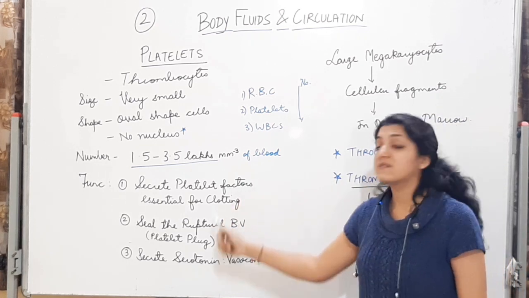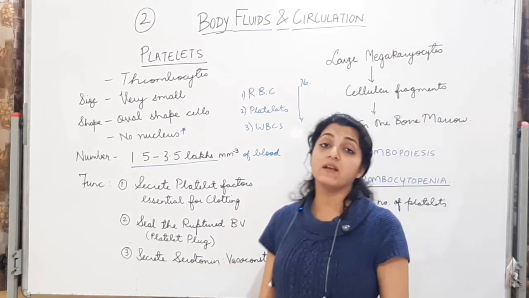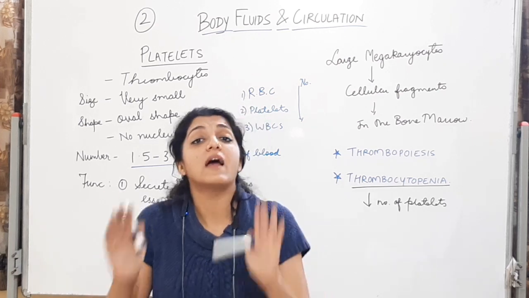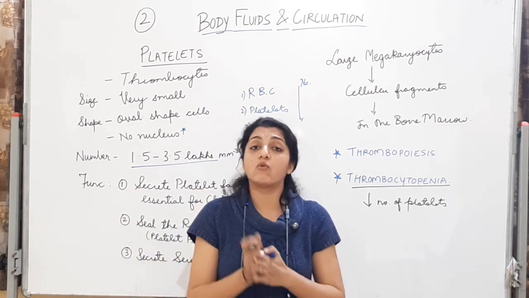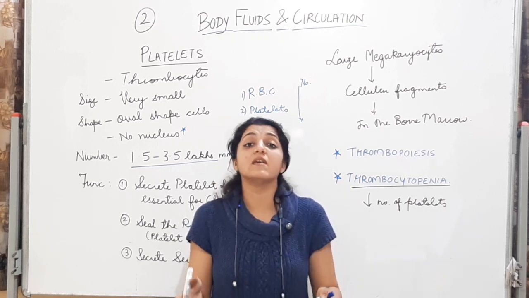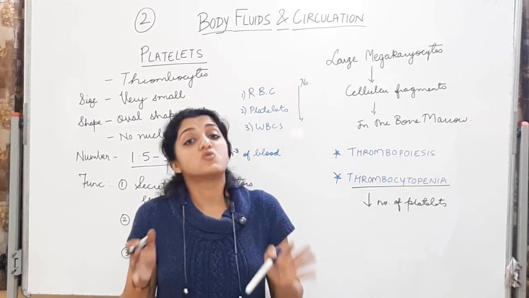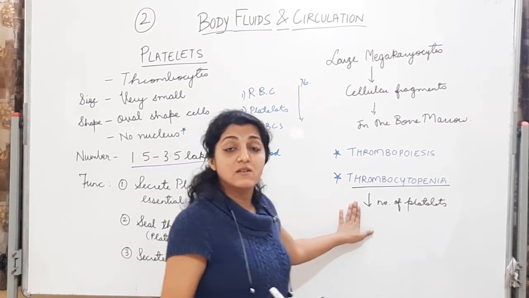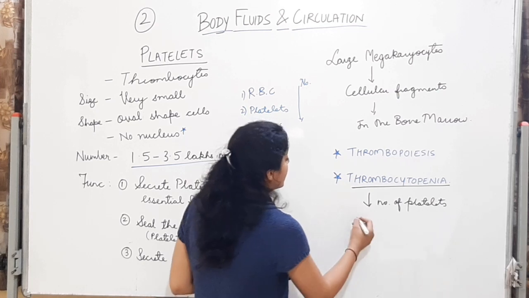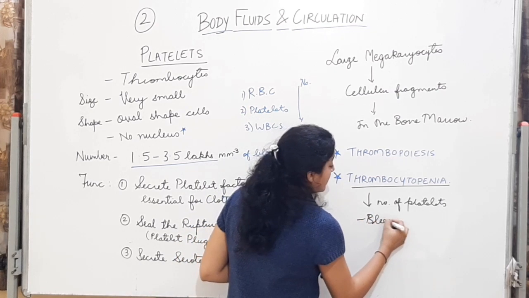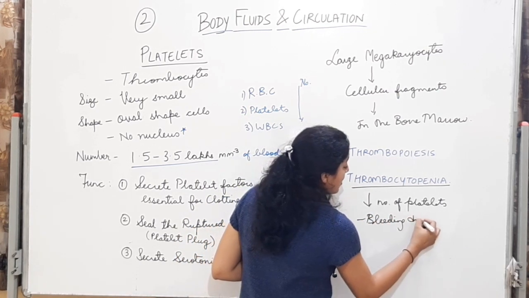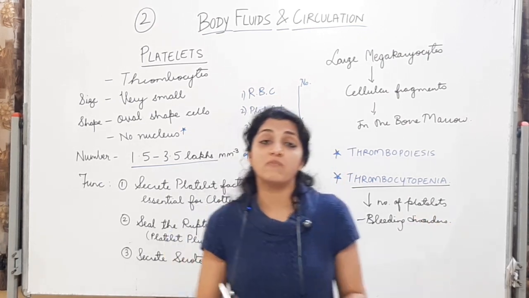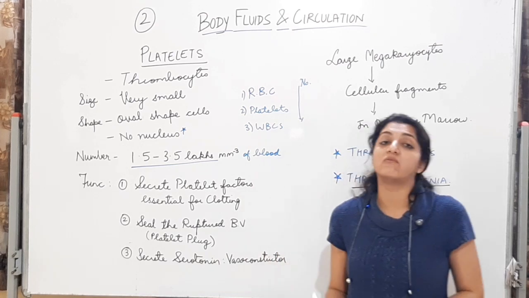And platelets का function mainly होता है clotting करने में. It is going to help the blood clot at the site of injury, at the site of inflammation. Blood को clot करेगा so that bleeding नहीं हो, बहुत ज़्यादा bleeding नहीं हो. So if the number is reduced, it is going to lead in internal bleeding and external bleeding disorders. बहुत सारे bleeding disorders will be related to the count of platelets in the blood, because the main function of platelets is related to the clotting of blood.